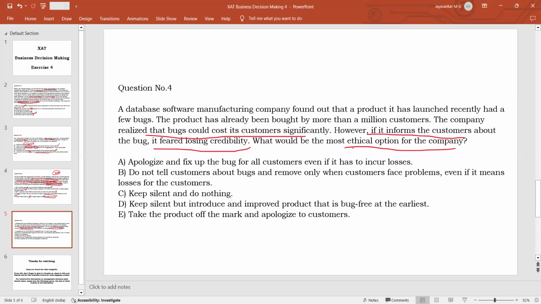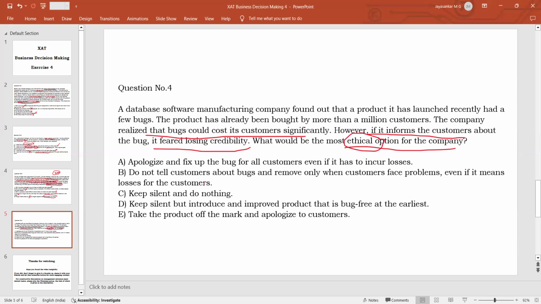See, the question is not about the profitable option, it is about the most ethical option, which is going to be the most principled or moral thing that the company should be doing under the circumstances. That is the question. So very easily you can say: apologize and fix up the bug for all customers, even if it has to incur losses. Yes, because it has a responsibility towards the customers who have purchased its product. So make an apology and fix up the bug for all the customers who have already purchased the product, even if it is causing losses.